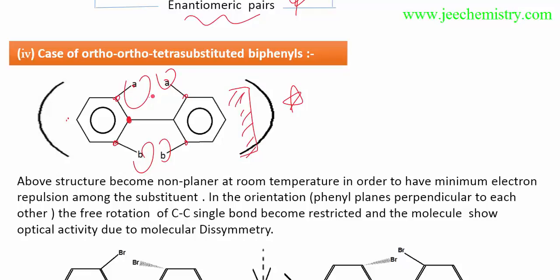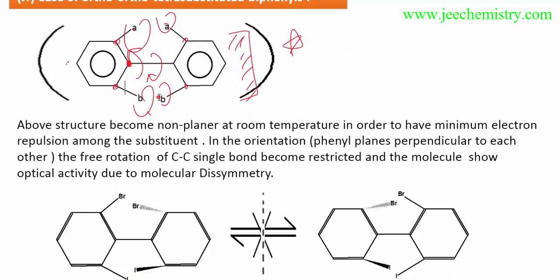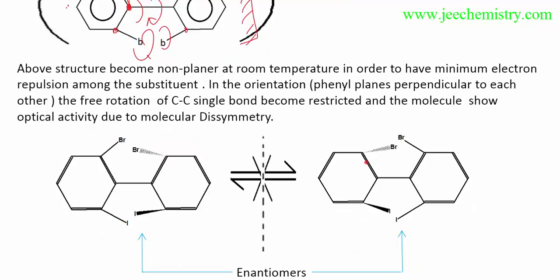This is a bulky group, this is a bulky group. So due to steric hindrance, they don't remain in the same position. So a rotation is possible about this, maybe this rotation, maybe this rotation. Any rotation is possible about this sigma bond. So after the rotation, they will not remain in the same plane. These two groups will not remain in the same plane, because there is steric repulsion, steric hindrance, there is a repulsion. So there is a possibility of rotation about this sigma bond.